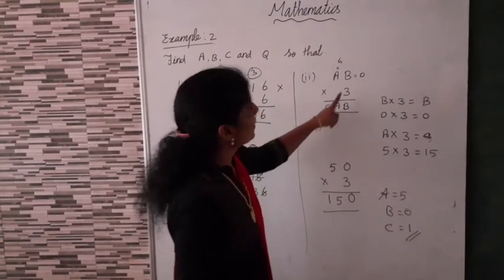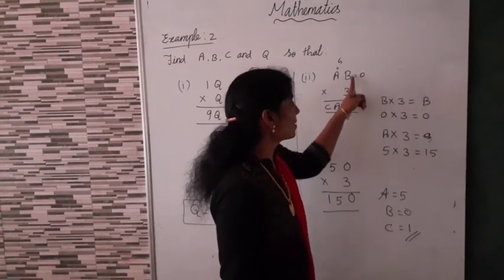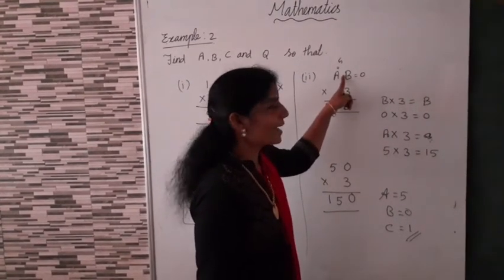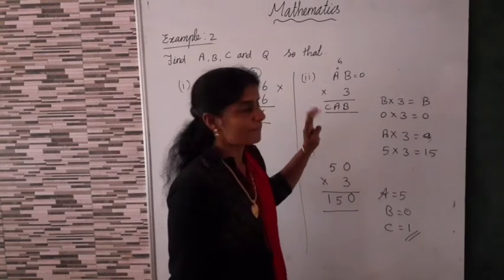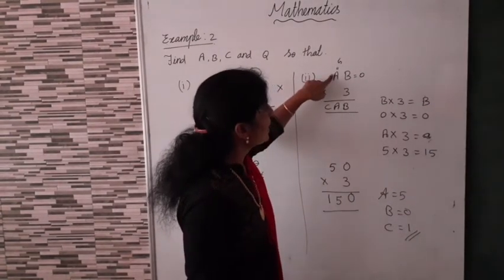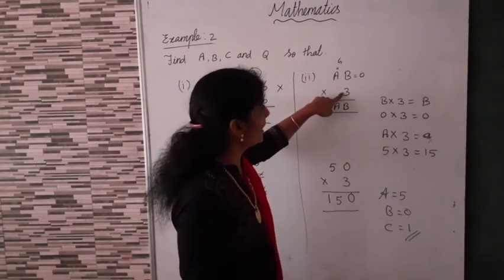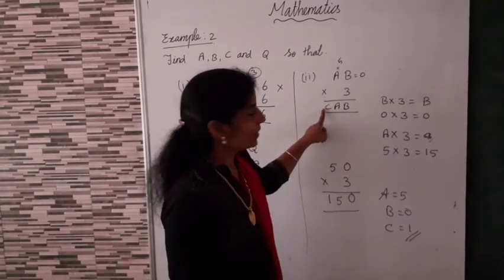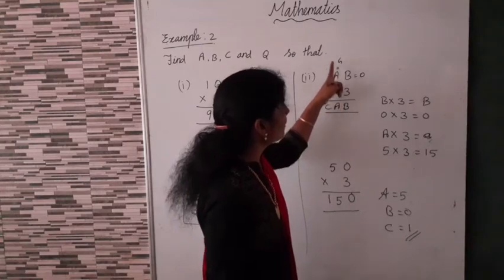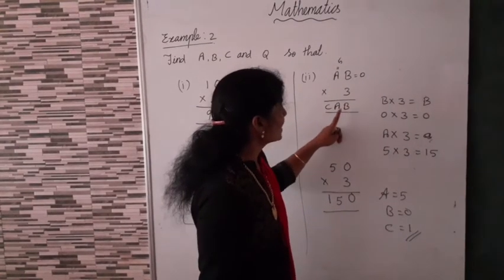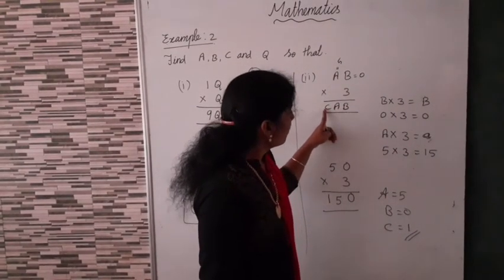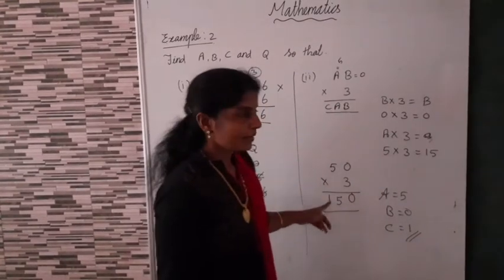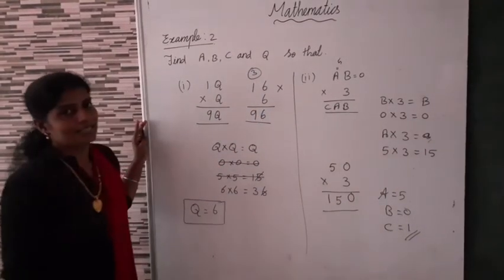Clear? Now here B is 0, so 3 into 0, 0. B value 0 means here also B value 0. Now 5 into 3, 5 threes are 15. So 5, and 1 balance, that is C. So A is equal to 5, B is equal to 0, then C is equal to 1. Clear? This is multiplication. Okay.